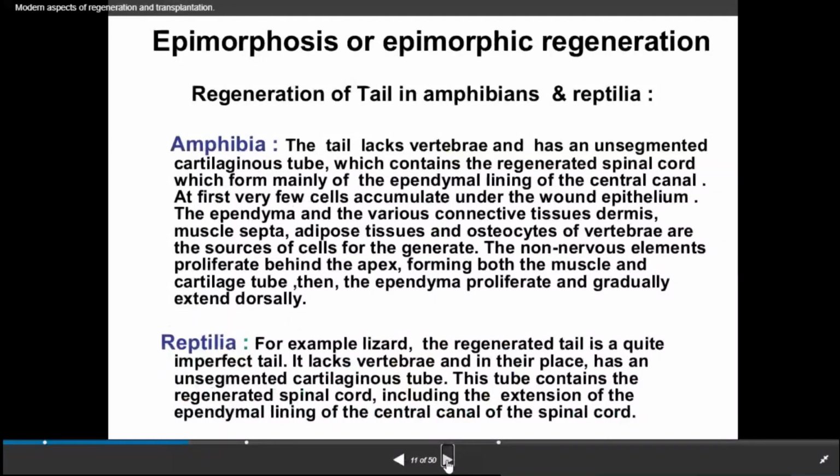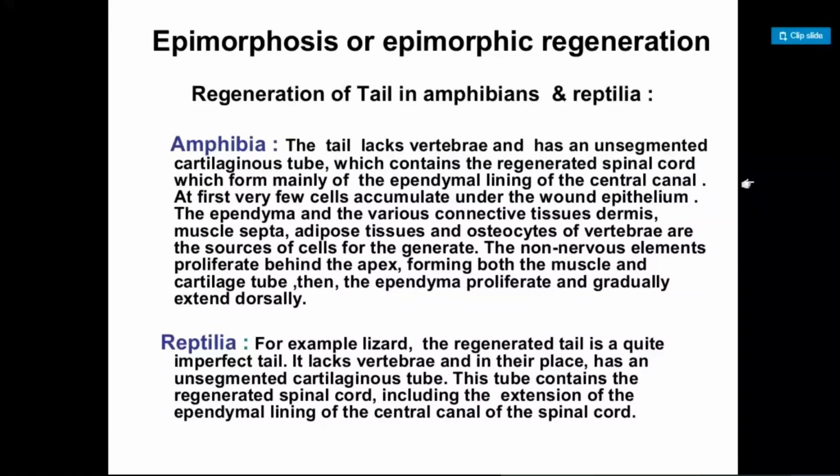After that, here is an example. For example, regeneration of tail in amphibians or some reptilians. So first we will discuss amphibians, how they regain or regenerate their tail structure. The tail lacks vertebrae and has an unsegmented cartilaginous tube which contains the regenerated spinal cord, which is formed mainly of the ependymal lining of the central canal.